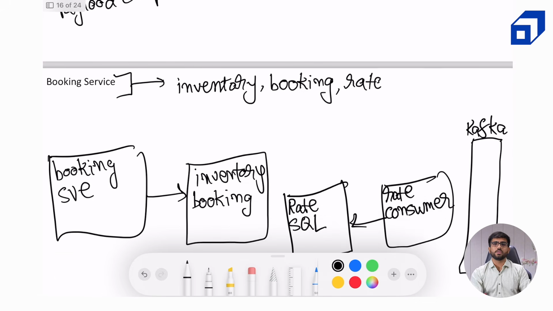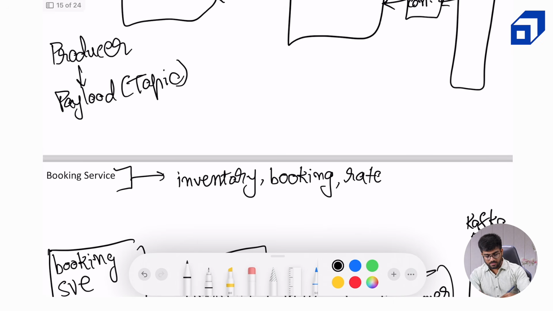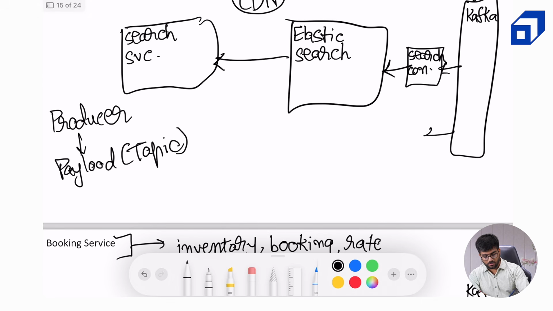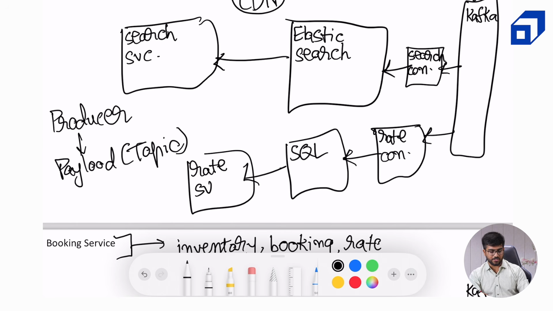So we can expose the rate SQL cluster through a rate service, and both the booking service and the search service can use it. Similarly, we will just copy paste this: the rate consumer is there, which will put all the data in the rate SQL cluster, and this will be exposed by a rate service, and this service will be fetched by the search service directly.